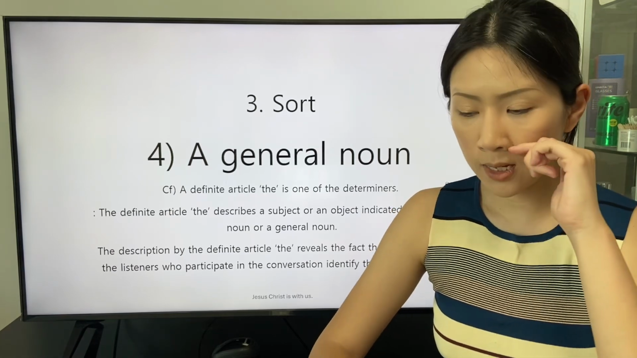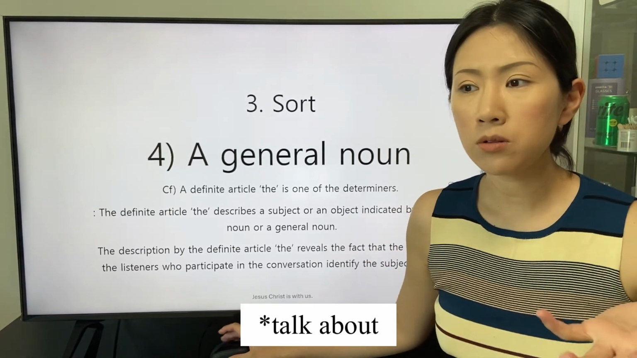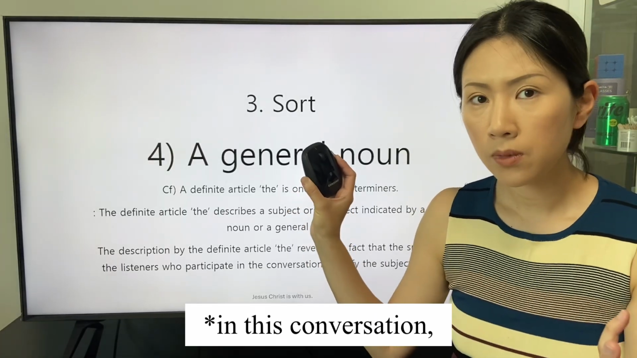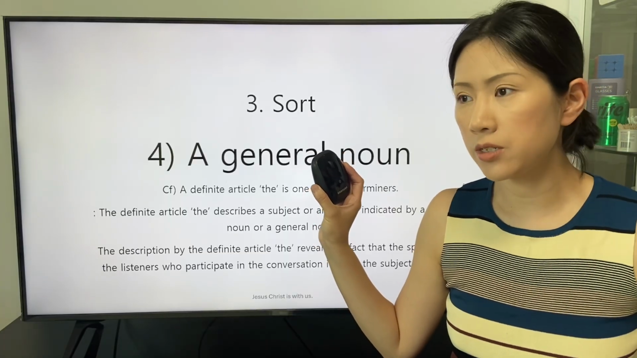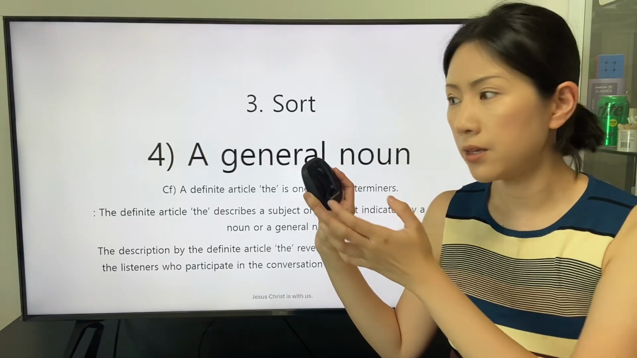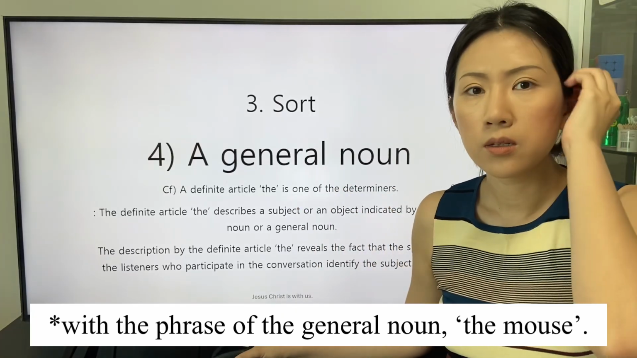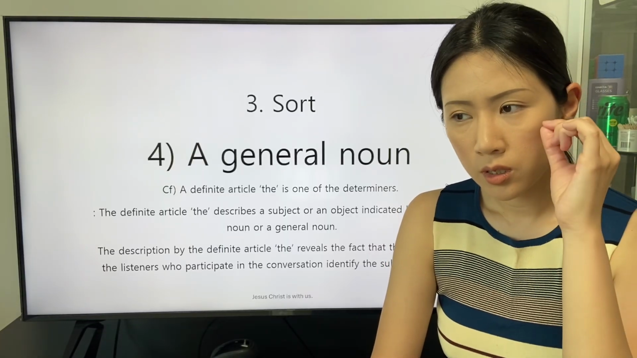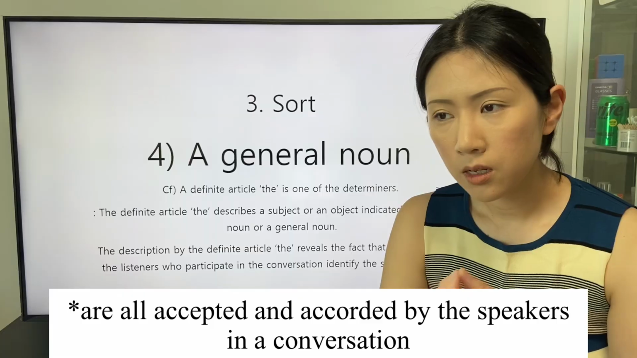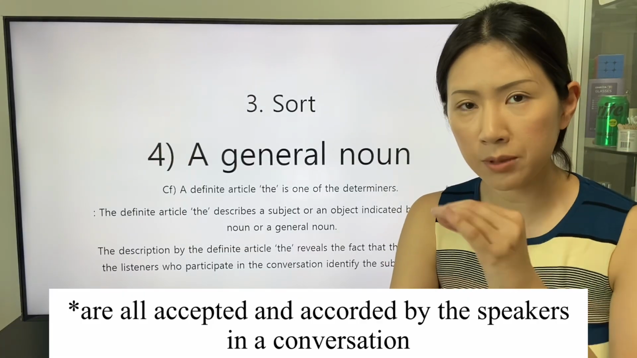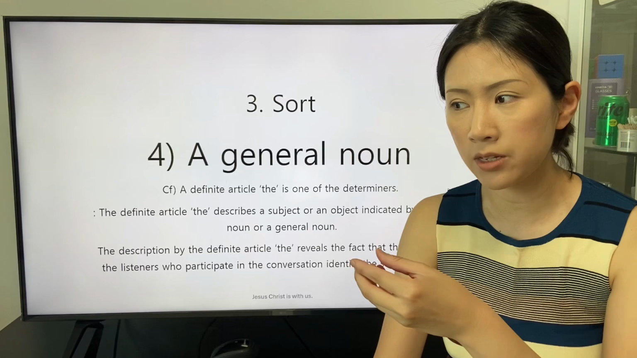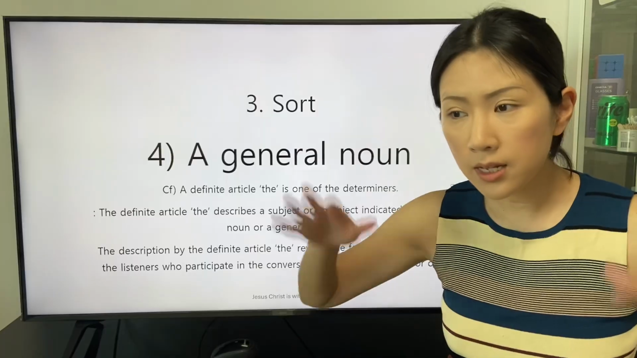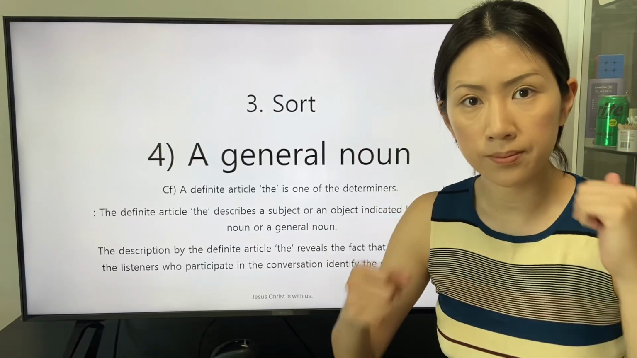So when we talk about an electric device, the mouse, in this conversation, the speaker and the listeners are able to identify this object with the phrase of the general noun, the mouse. The noun, whose definition is accepted and accorded by the speakers in a conversation, is able to indicate many objects that are not in the conversation.